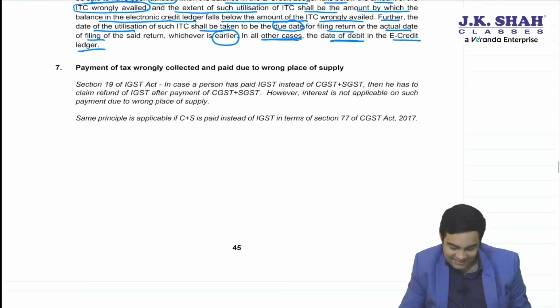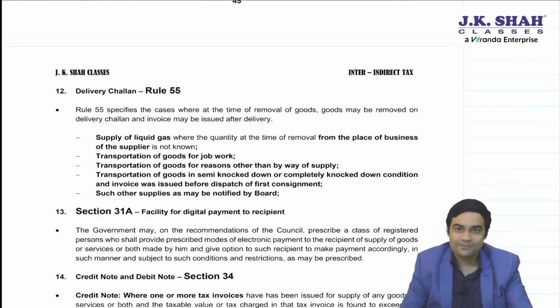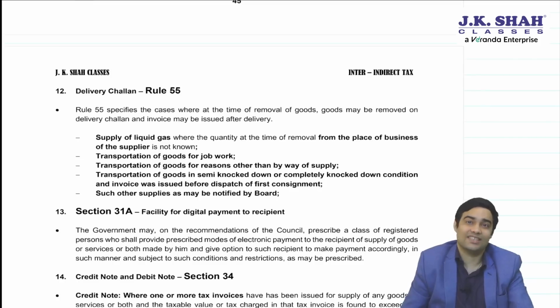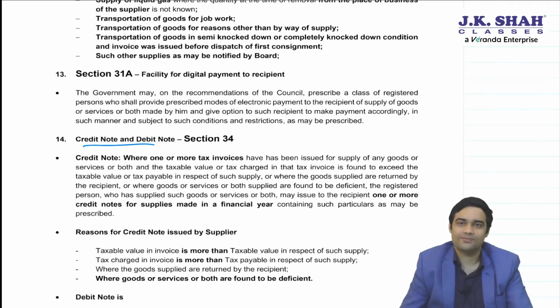Okay. So this was the amendment with regard to payment chapter. Now coming to invoice chapter. On the next page, you will find credit note, debit note.